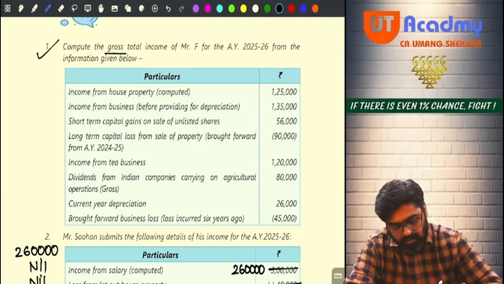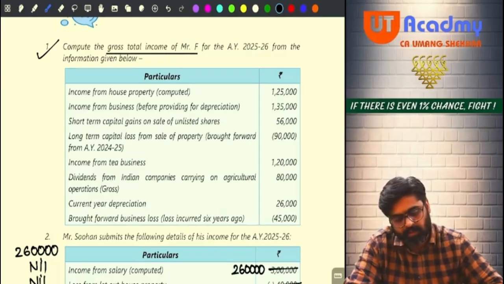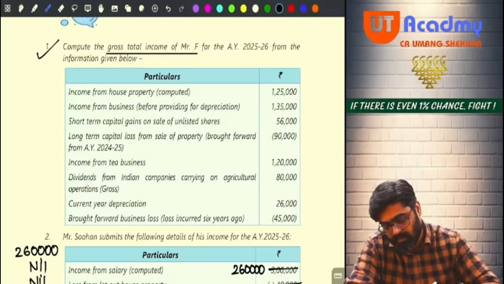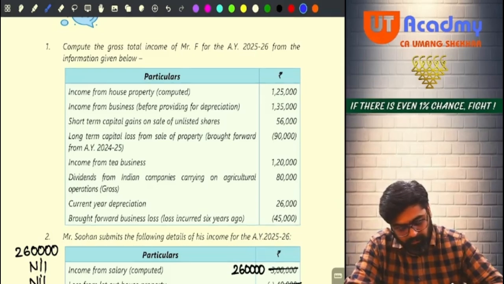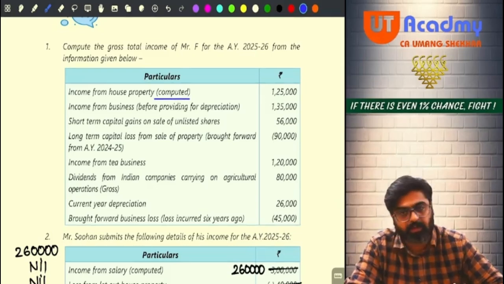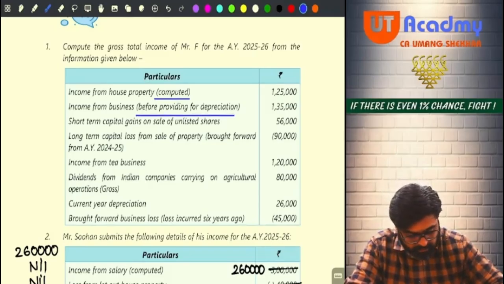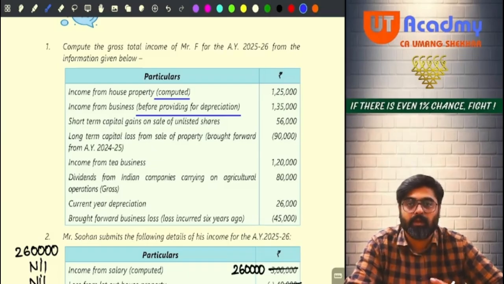Compute the gross total income of Mr. F for the assessment year 25-26 from the information given below. So now they are telling you to compute the GTI. Now see, income from house property is given, computed. You are not supposed to do anything. They have computed the house property head only and given it to you. Income from business before providing for depreciation. Okay. So if there is a depreciation for current year, you will give the effect of that depreciation first before doing anything else. Yes or no?